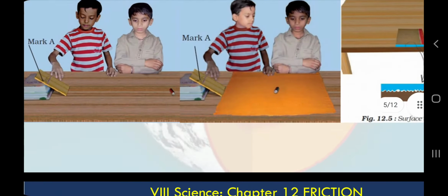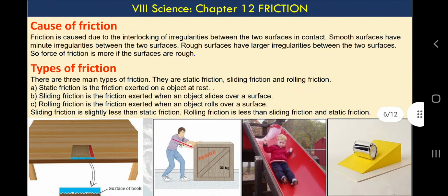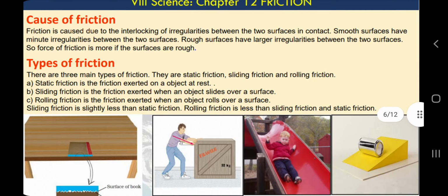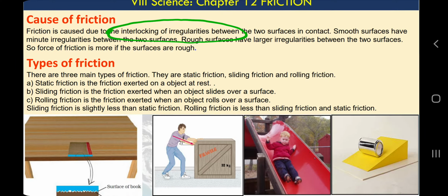Next thing. So what is the cause of friction? Now we know: interlocking of irregularities between two objects. Okay. So smooth surfaces have fewer irregularities, therefore less friction, and rough surfaces have more irregularities, therefore more friction. Very simple to understand. Now, types of friction.